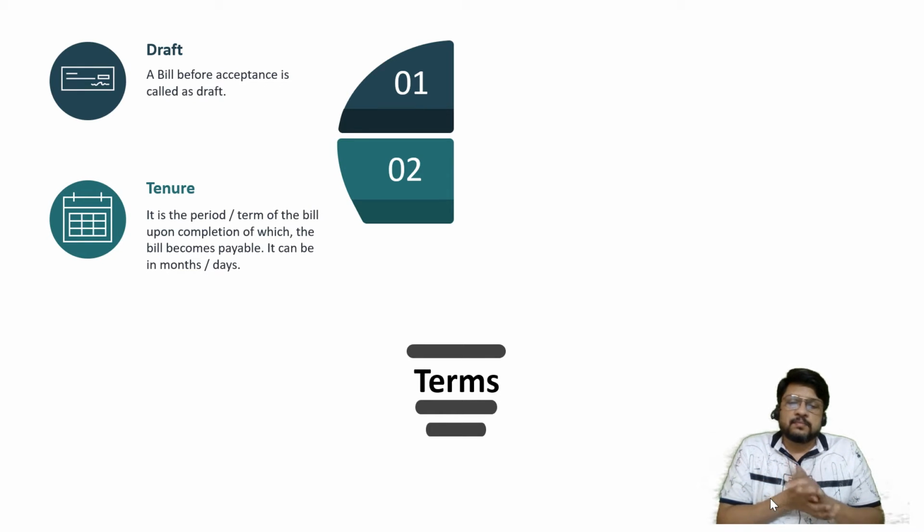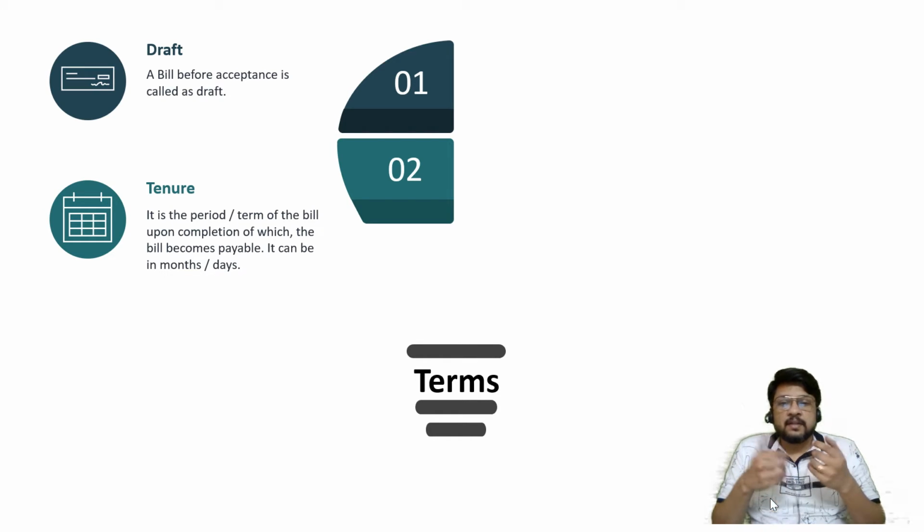Second one is tenure. Now what is the meaning of tenure? Tenure means the period or the term of the bill upon the completion of which the bill becomes payable. It can be in months or days. Obviously if it is an on demand bill or on sight bill or on presentment bill, the third category, then it is not having any tenure, it is having an infinite life. First two types of bill, after date and after sight, are having a specific tenure at the end of which the bill becomes payable.